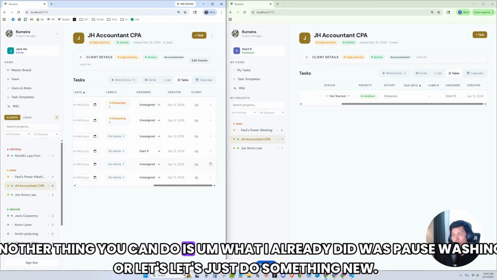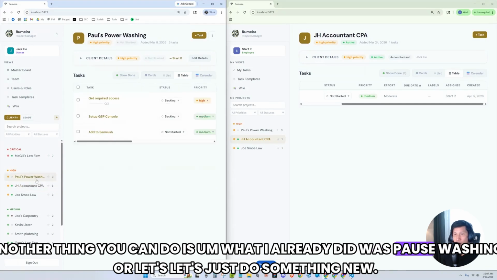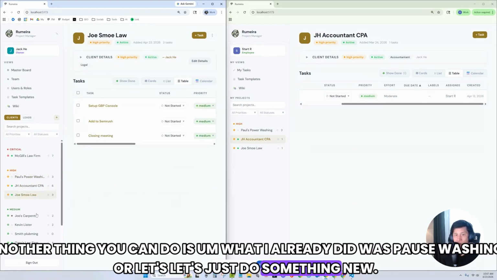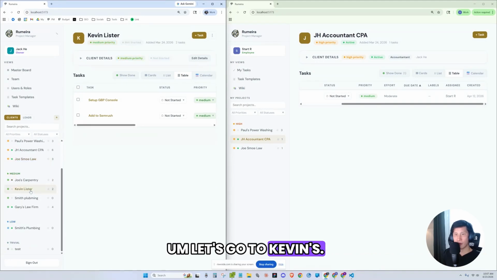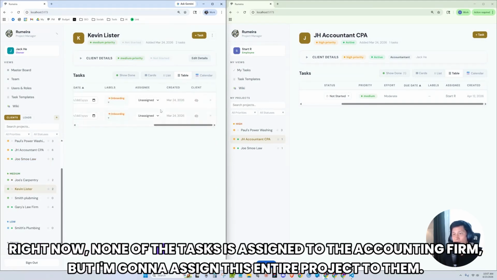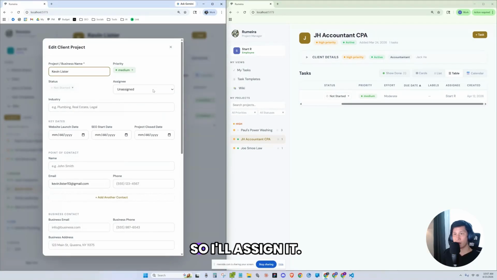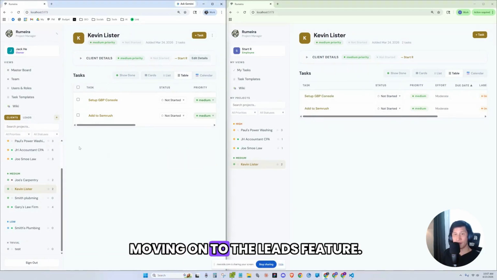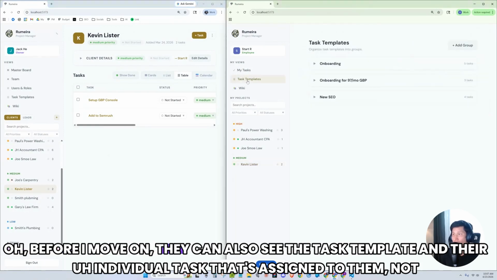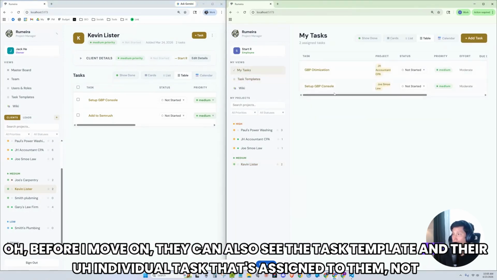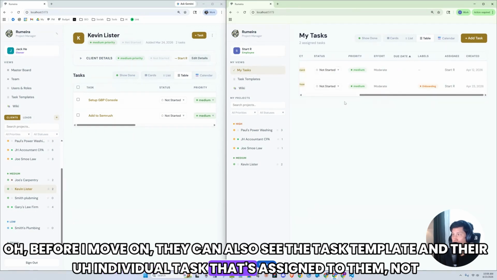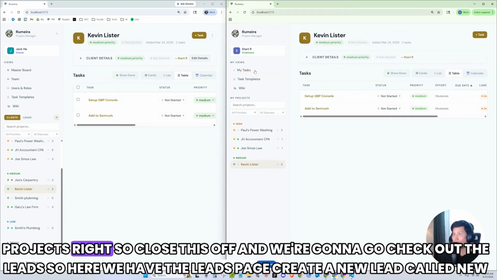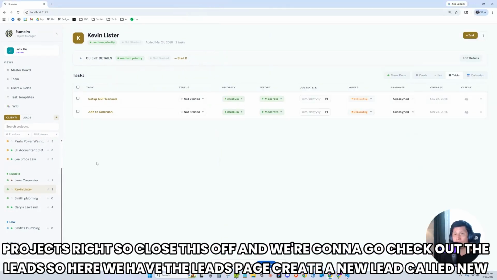Another thing you can do is what I already did with pause washing, or let's just do something new. Let's go to Kevin's. So Kevin's lister, right now none of the tasks is assigned to the accounting firm, but I'm going to assign this entire project to him. So I'll assign it, and now you can see that it's been added, and they can see all the tasks from that project. Before I move on, they can also see the task template and their individual tasks that are assigned to them, not projects, right? So close this off, and we're going to go check out the leads.